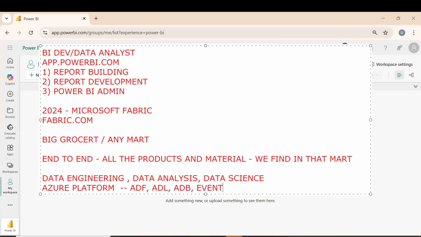For data analysis, what do we need? We need SQL or any database: SQL, Oracle, Snowflake. And for data visualization, we have Power BI. For data science, we need to know Python. If you have heard about data science, Anaconda is the application we have, and Jupyter Notebook. We use Python for data science and data analysis.